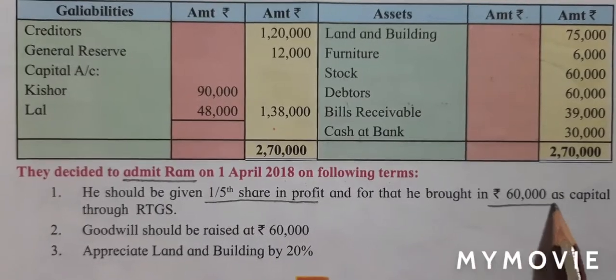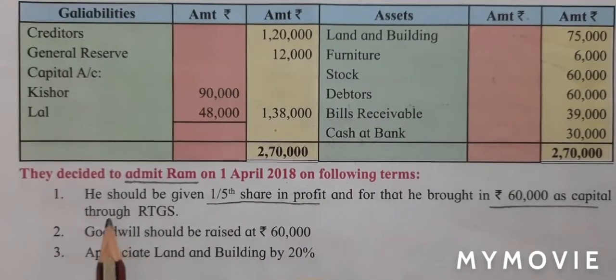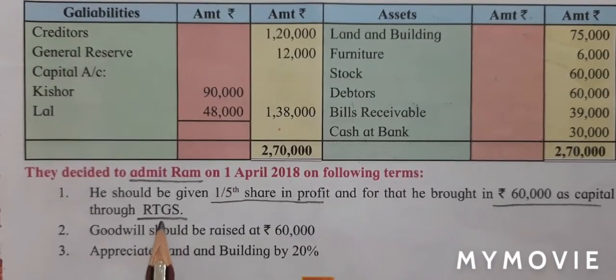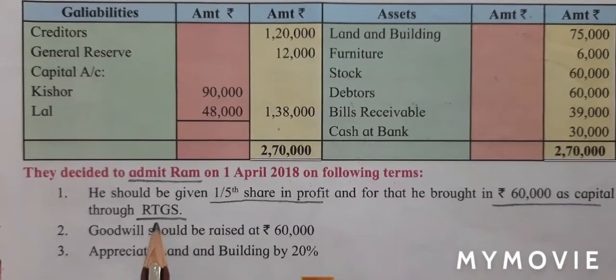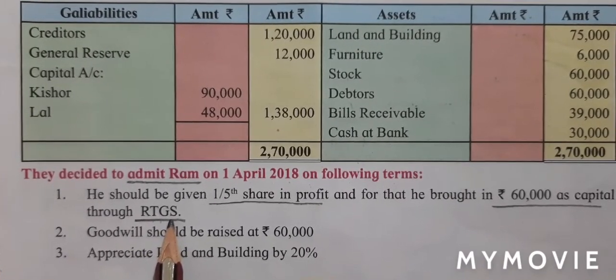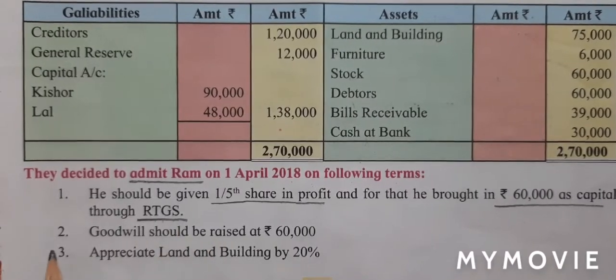So he is bringing 60,000 as capital through RTGS. The full form of RTGS, students, you all have learned about it. It's real time gross settlement, okay, which means it is brought through bank account.